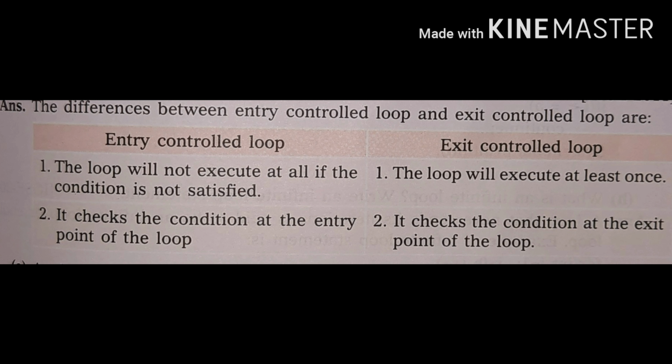Difference between entry control loop and exit control loop. In entry control loop, the loop will not execute at all if the condition is not satisfied. But in exit control loop, the loop will execute at least once, though the condition doesn't satisfy. In entry control loop, it checks the condition at the entry point of the loop. In exit control loop, it checks the condition at the exit point of the loop.